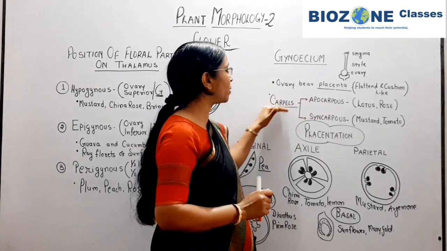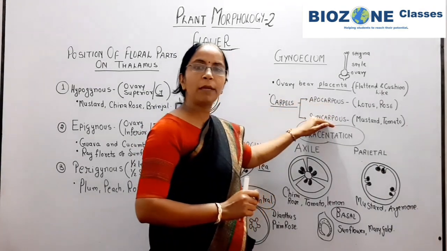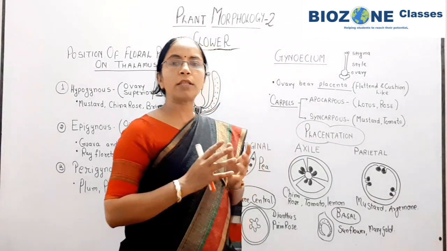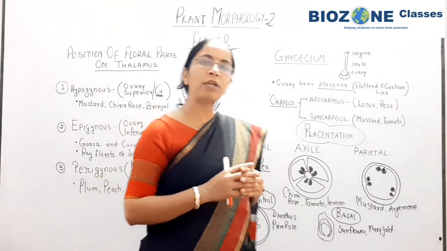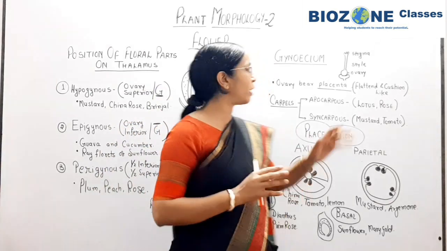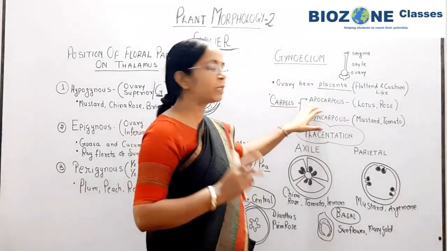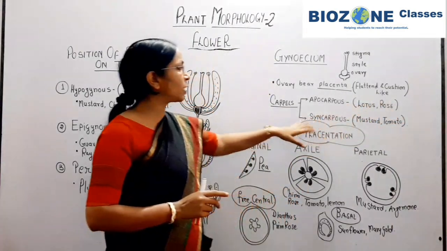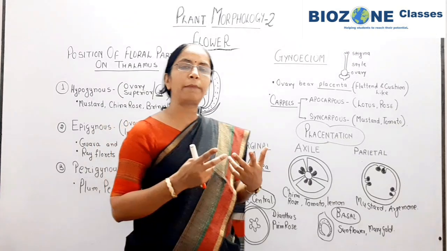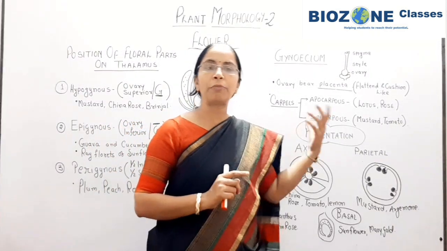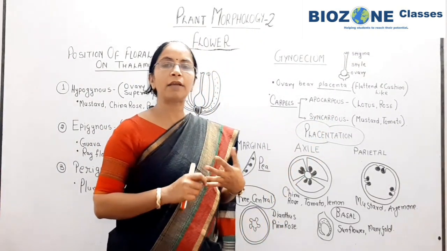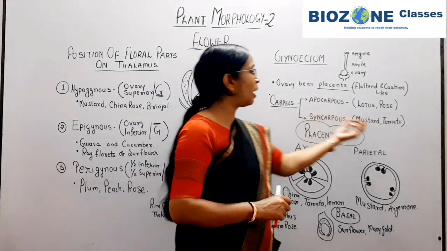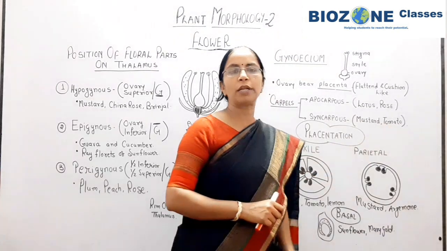So ovary or carpels may be apocarpous or syncarpous. You remember apocarpous means the free position. When all the carpels are free from each other, then it is called apocarpous. The common examples for apocarpous are lotus and rose. And the second, syncarpous: apocarpous means free, so syncarpous is automatically remembered. Syncarpous means what? Fused condition of the carpels, and here the examples are mustard and tomato.